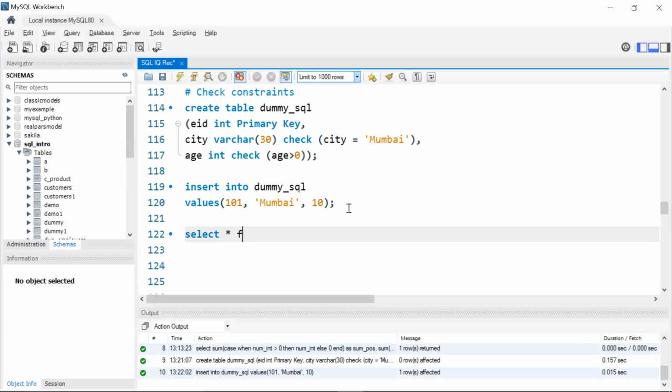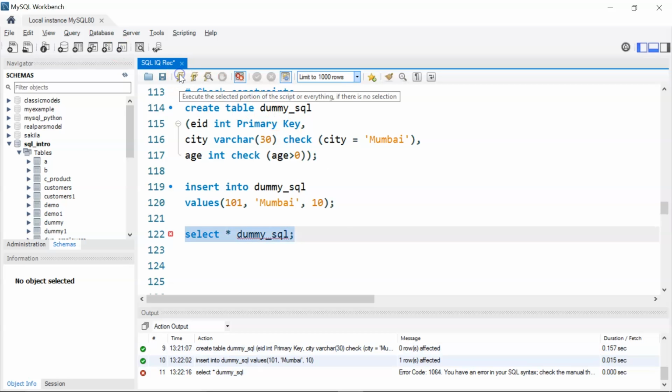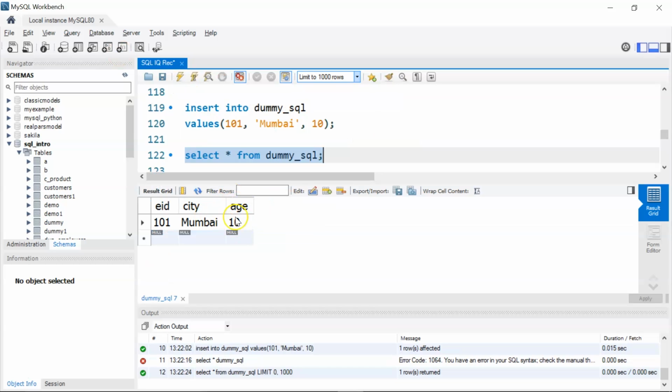I'll write select star from dummy SQL so that you can check. Let's run it. There is some mistake. I should write from. Okay, let's run it. You can see it here. We have one record or one row returned.